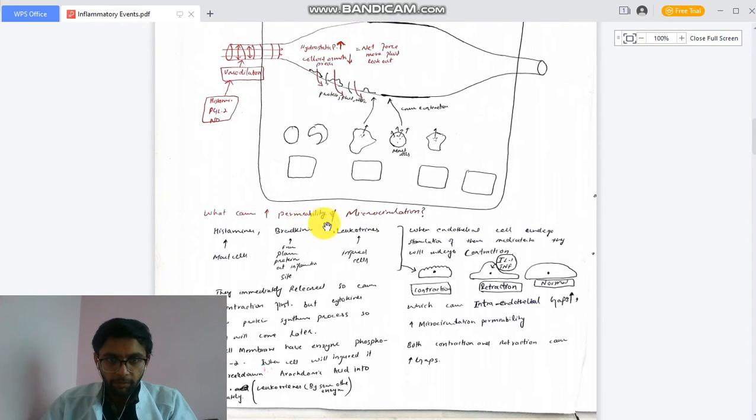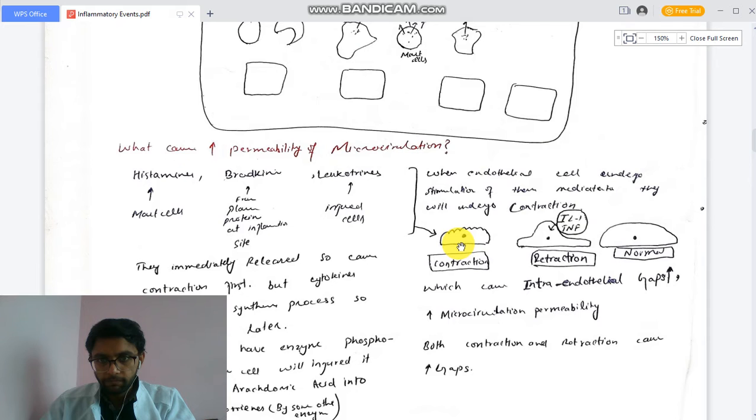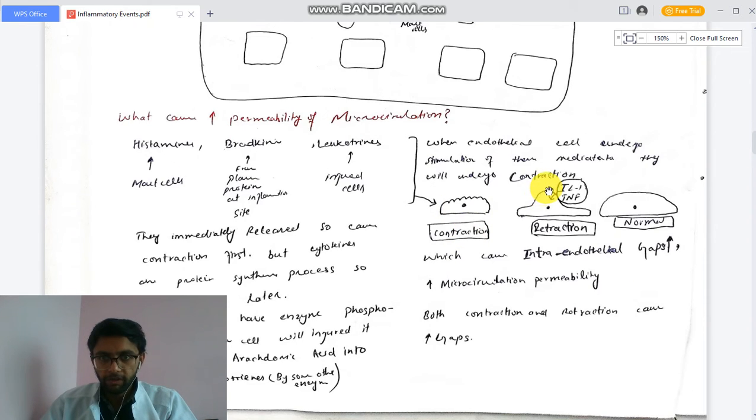So what causes increased permeability of microcirculation? How does permeability of microcirculation increase? First, histamines, which are released from mast cells. Bradykinin, which is released from plasma proteins at the inflammation site. And leukotrienes from the injured cells. All of these, histamine, bradykinin, and leukotrienes, lead to increased permeability of microcirculation due to contraction of endothelial cells and widening of gaps. When endothelial cells are stimulated by their mediators, they undergo contraction. So here we will discuss contraction and retraction.